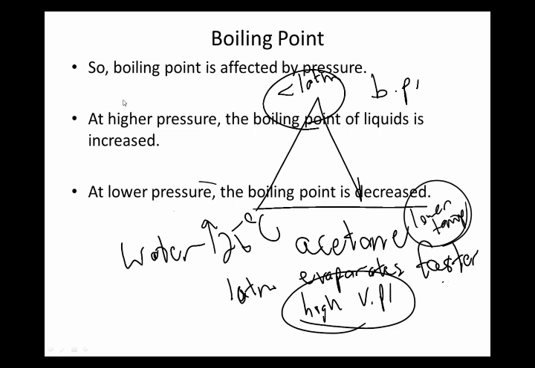That's what it really means. It's boiling at a lower temperature because its vapor pressure is higher, and its vapor pressure will reach the necessary 1 atmosphere at a lower temperature than water will. Water has to get up to 100 degrees C. Acetone has a lower boiling point. So boiling point is affected by atmospheric pressure and the identity of the substance.